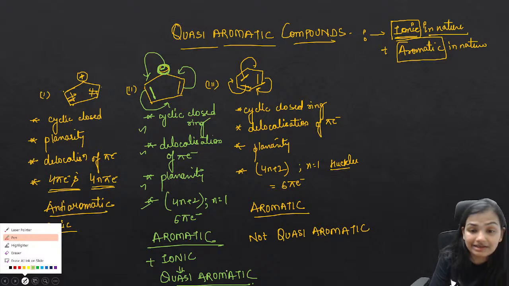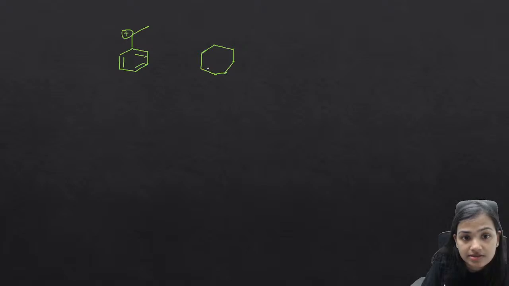Now, let me discuss another example with you. I have taken two molecules, this with a positive charge, and this with a positive charge.